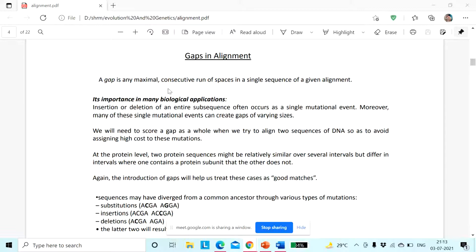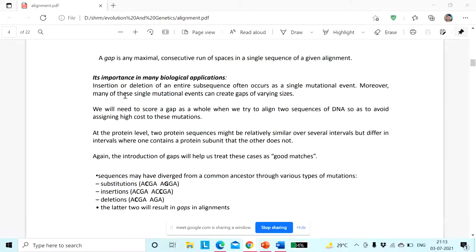A gap is any maximal consecutive run of spaces in a single sequence of a given alignment. Insertion or deletion of an entire subsequence often occurs as a single mutational event, and many single mutational events can create gaps. So if you see changes in, say, 4 to 5 nucleotides, it will make a gap of the length of 4 to 5 nucleotides.